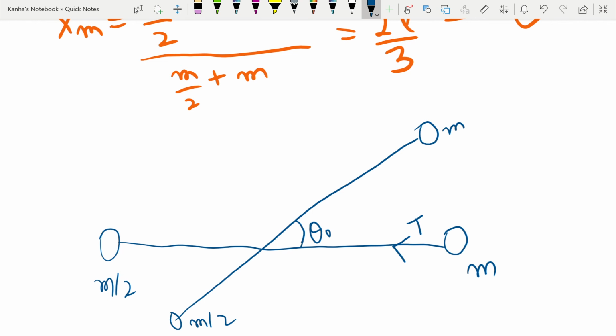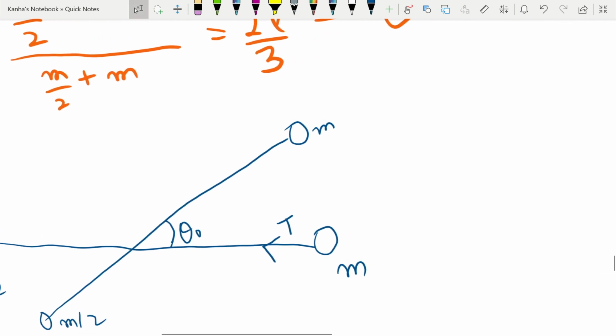So first of all, the tension can be written as mv square by r, where this is taken as your 0 point. About this point, what is your radius r? My radius is nothing but L by 3. So tension is equal to mv square by L by 3. Now I need to see what the velocity is.